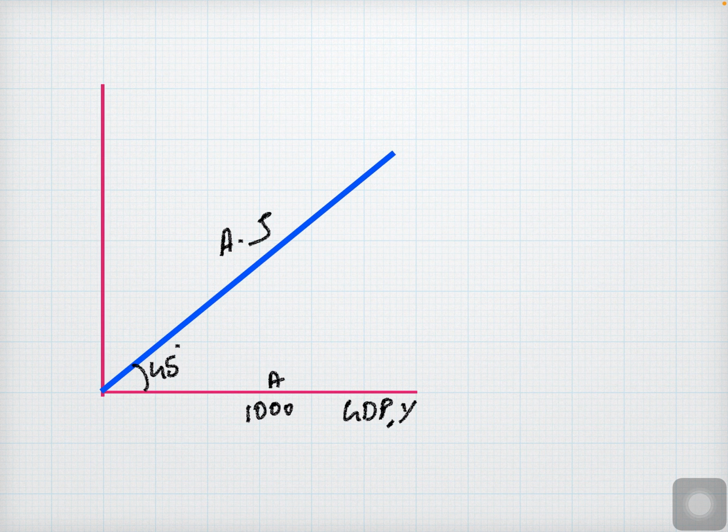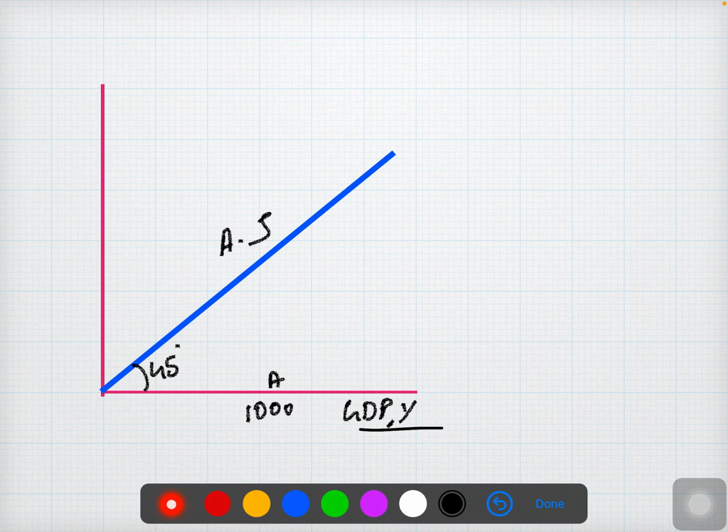You can see here we have an x-axis and a y-axis. On the x-axis you have GDP, and the y-axis is nothing but the income. So on the x-axis you have aggregate supply, and here you can see the blue line moving upward. That is nothing but the aggregate supply curve. The aggregate supply curve is always at 45 degrees, because aggregate supply and GDP easily move upward and downward. So that's the reason aggregate supply always stands at 45 degrees.